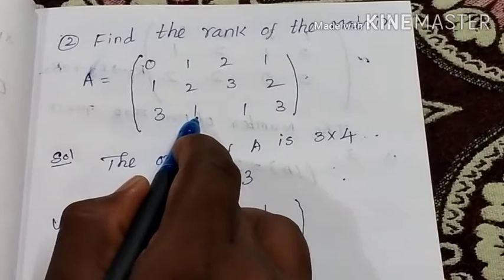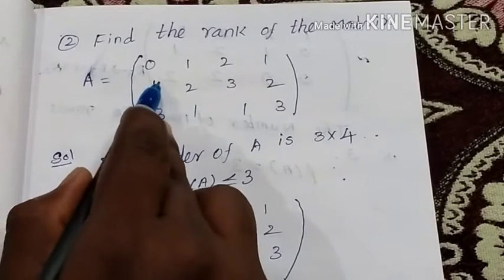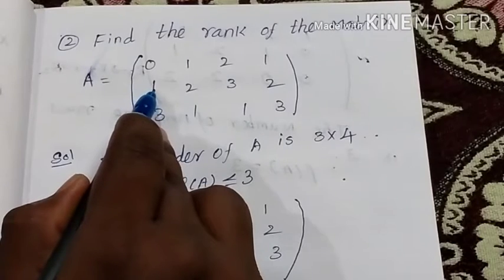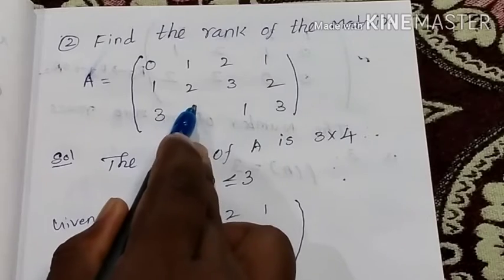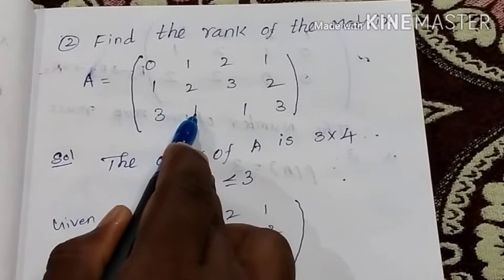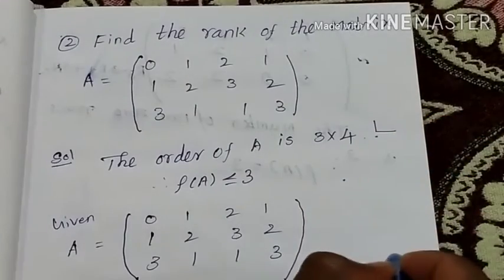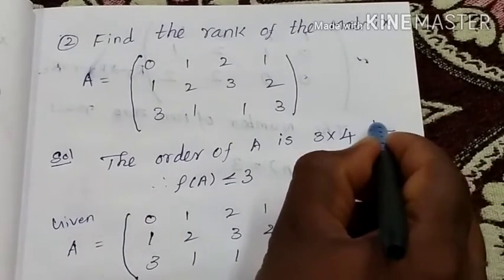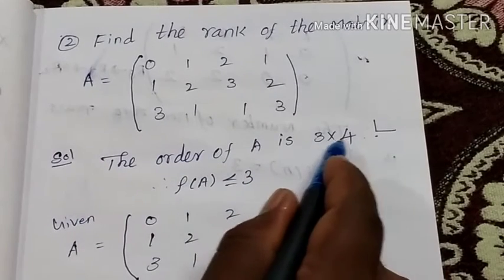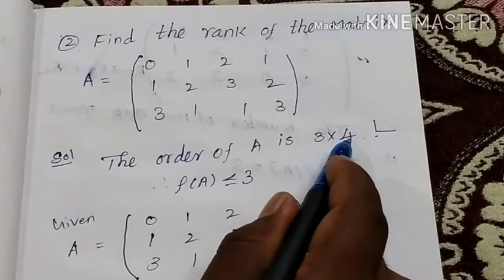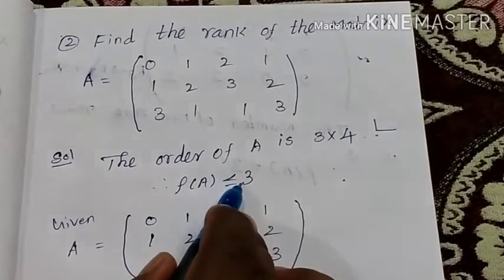Okay. Have you understood? Listen carefully. The second row, first value needs to be 0. Then the third row, second column needs to be 0. That is, zeros are needed. This is the form of the echelon form. Okay. So when A is a 3 by 4 matrix, first form the echelon form, then find the rank of the matrix.